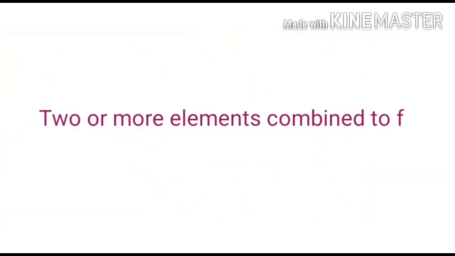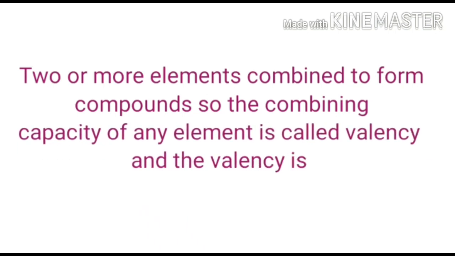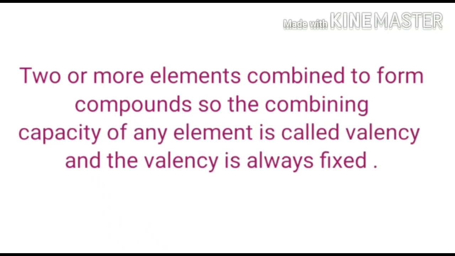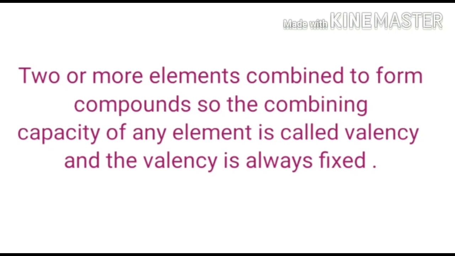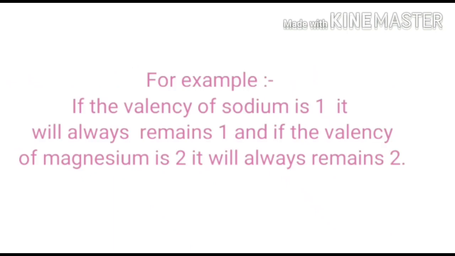Now, since we have seen how two or more elements combine to form a compound, the combining capacity of an element is known as valency, and the valency is always fixed. For example, if the valency of sodium is 1, it will always remain 1. If the valency of magnesium is 2, it will always remain 2 no matter what. We will learn how to obtain the valency of elements in our next video.